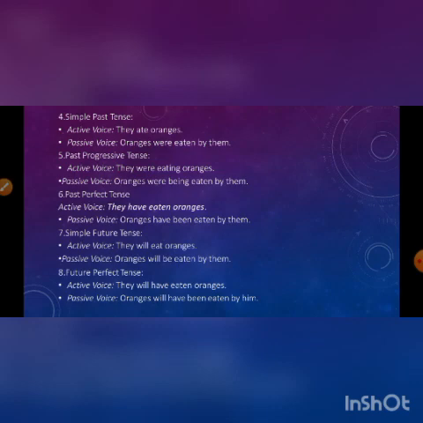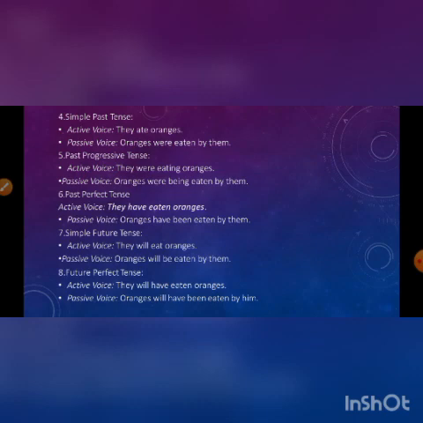In the simple past tense, they ate oranges. So it is in the past tense. What should we look for here? First, the active voice is in which tense? Past tense. Second, the subject in the passive voice, that is oranges. Oranges is plural, that's why we use the plural form of be. And as the sentence is in the past tense, that's why were, not are. Clear? Similarly in the past progressive tense, same thing.